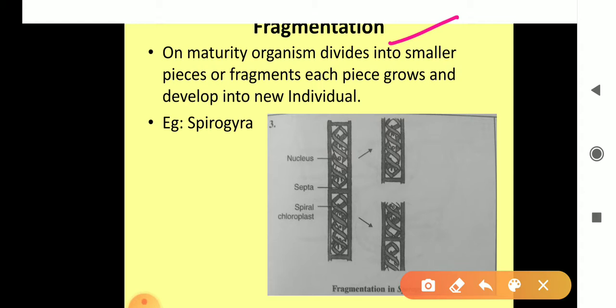Spirogyra breaks into smaller pieces, and then each piece grows into a new individual. Therefore, fragmentation is an asexual method of reproduction in which the body of a simple organism breaks up into fragments on maturity, and each fragment grows into a new individual.